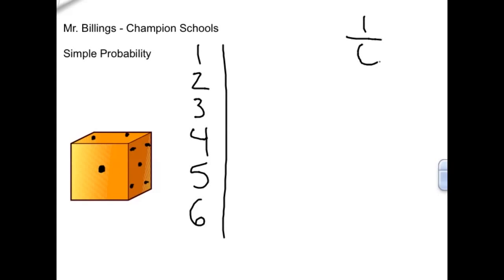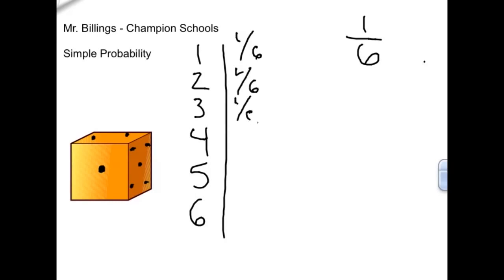Well, we know that there are 6 sides, so if I'm looking to try to get a 1, and there are 6 total sides, I can see that I've got a 1 out of 6 chance. Remember, with the coin, there were only 2 possibilities, heads or tails. Now we have 6 possibilities, the 1, the 2, the 3, the 4, the 5, and the 6. Every time you roll the number cube, you're only going to get one of those numbers, so you would have a 1/6 chance to get each one of these.